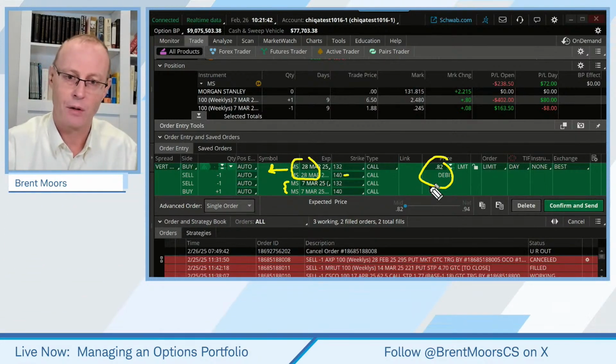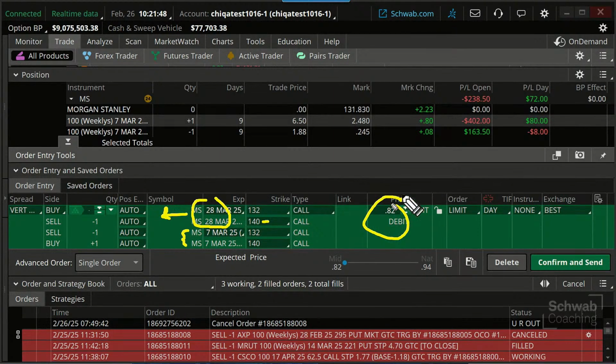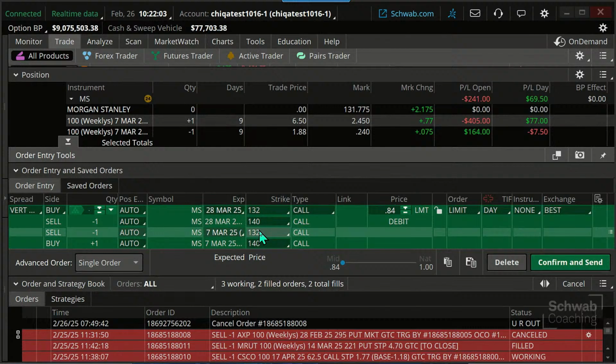There are no free lunches, folks. And the initial debit, which I can't remember what it was, 460 or something like that, you'd have to add 80 cents to that. So yes, would you ever do that? Yes, you would do that if you felt that you're still bullish on this, but you just need more time.